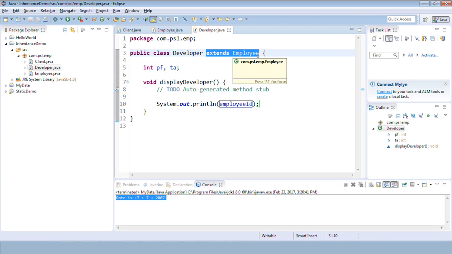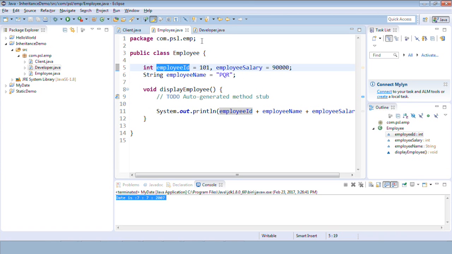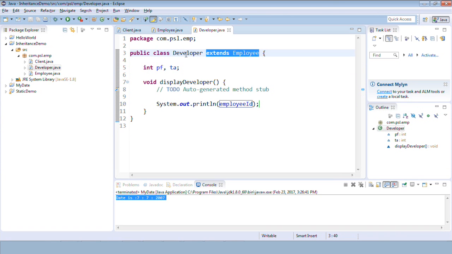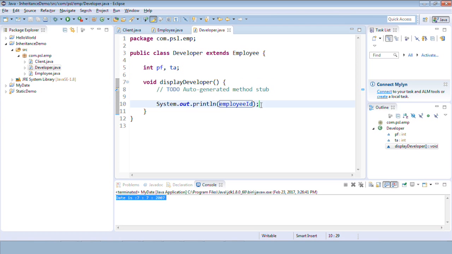Getting it? Okay. So inside the employee class, we have an employee ID, and we are accessing it in the derived class, that is, in the developer class. Can you see that? Yes. This way we can access the members of the base class in a derived class. Okay. So this is nothing but reusability. We are reusing the same code. We are reusing the same members. Fine.